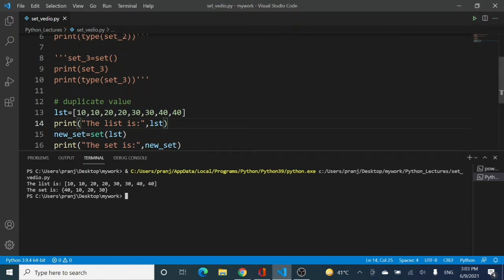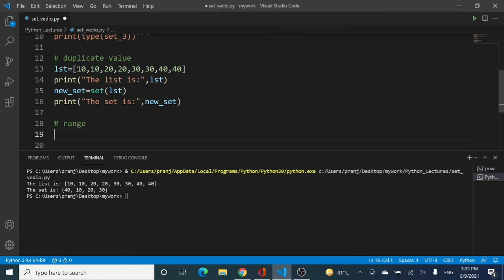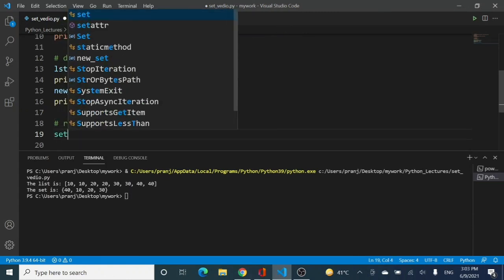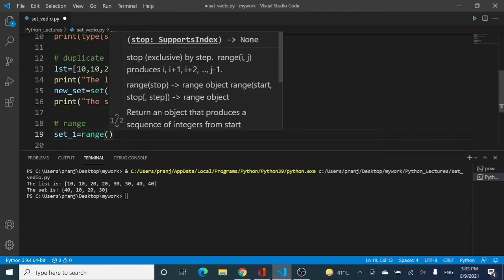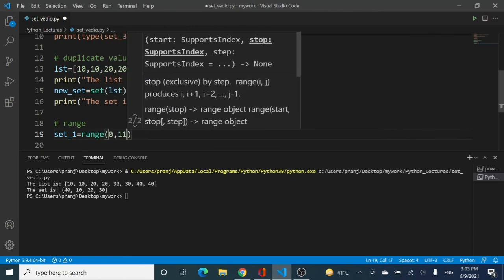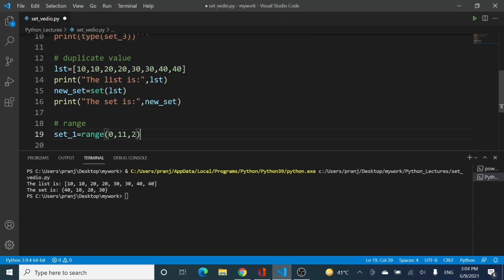The next thing is using range functions in sets. Yes, we can use range functions also in a set. Let me define again a set_1 and range. Let the range value be from 0 till 11, and the step value is 2. This range should be passed inside the set constructor.